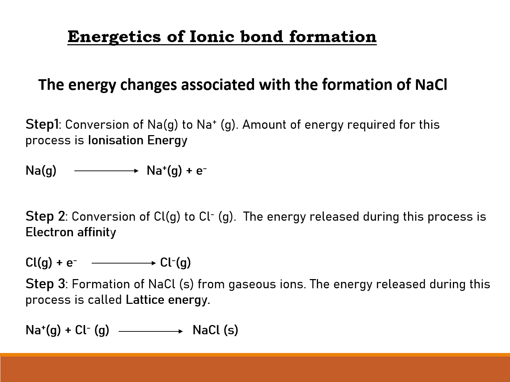So here the energy is released when an electron is added to chlorine, and when it becomes chloride anion, it attains stability, and during this process a large amount of energy is released. This released energy is called electron affinity, that is, the amount of energy released when an extra electron is added to an isolated gaseous atom. So this is also in the gaseous state. Now we have gaseous sodium ion and gaseous chloride ion.